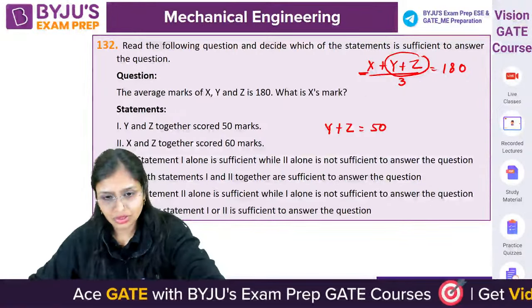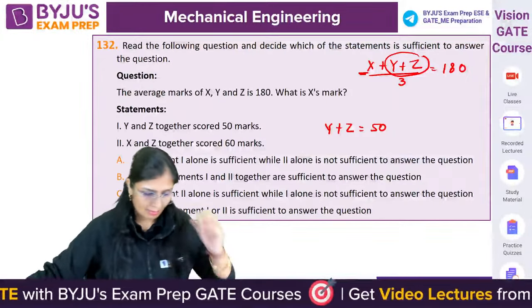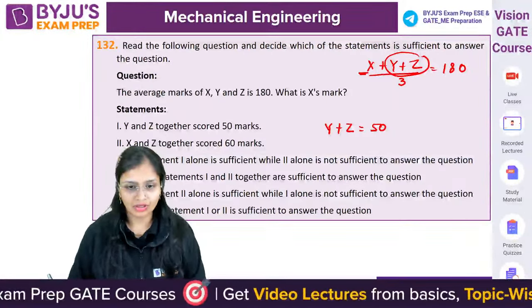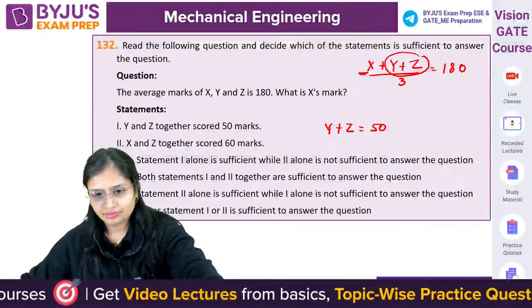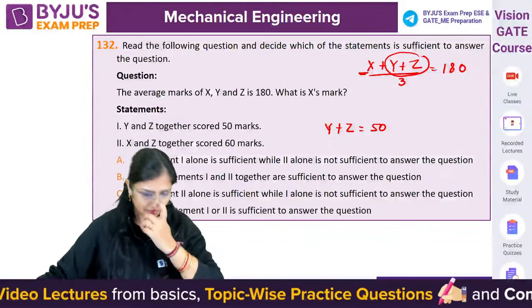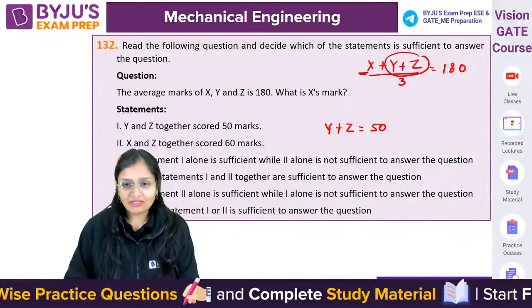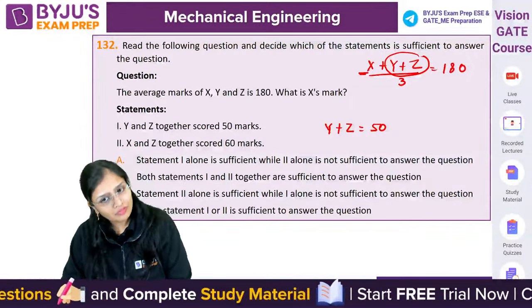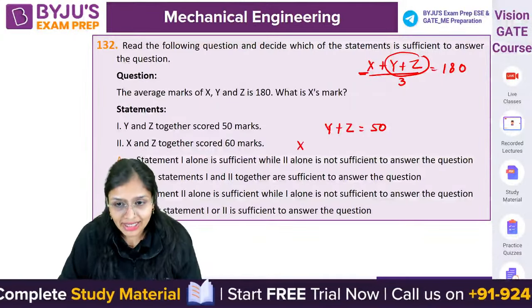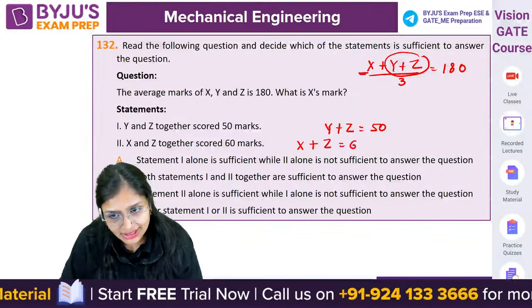I guess now it's okay. It's okay? Okay. Fine. Now, in the first statement, it is given Y and Z together got 50 marks. Next statement, X plus Z together got 60 marks.